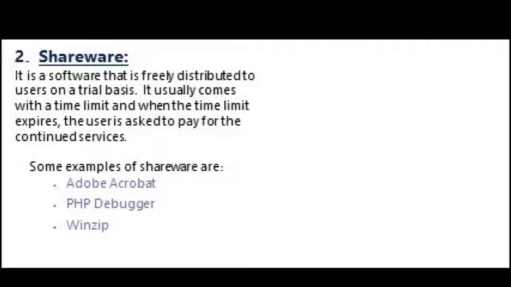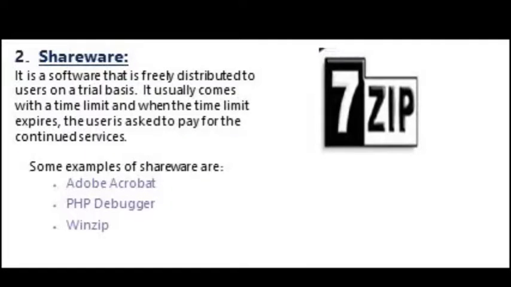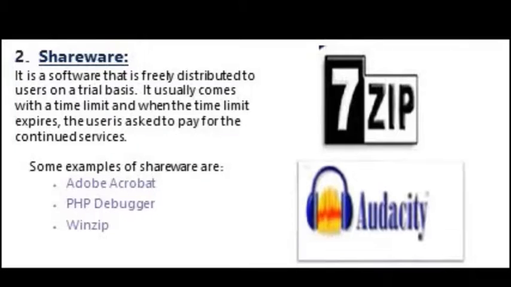Some examples are Adobe Acrobat, PHP Debugger, and WinZip. Here, 7-zip is a zipper file, a zipper exe. You can install it for zipping any file, and the Audacity. It is used to create different types of mixings of the audio files.